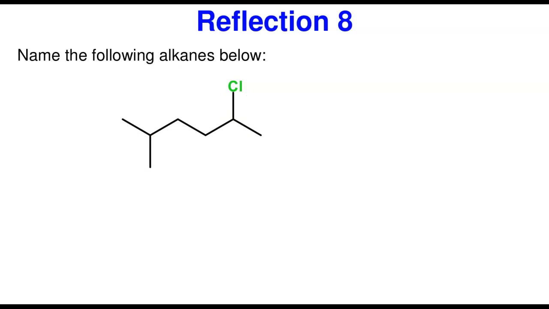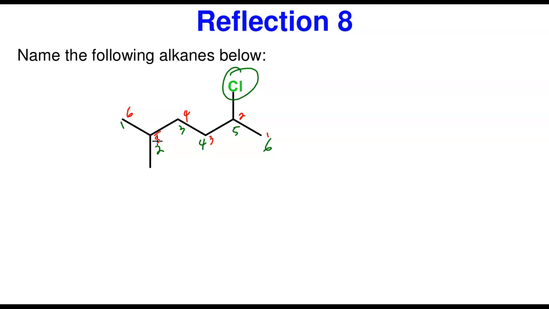Now, the last slide, the last but not the least, it says name the following alkane. Let's see. Okay, let's count. If I count from here, 1, 2, 3, 4, 5, 6, and this is number 2. Okay, look at this, I'm going to count this one again. If I count from here, it becomes 1, 2, 3, 4, 5, 6. Whichever one I count from is number 6. Now, here, my chlorine is in carbon number 2. The methyl group is in carbon number 2.